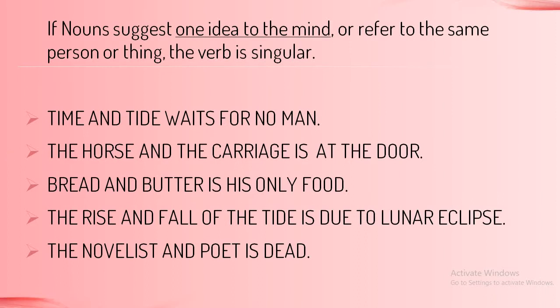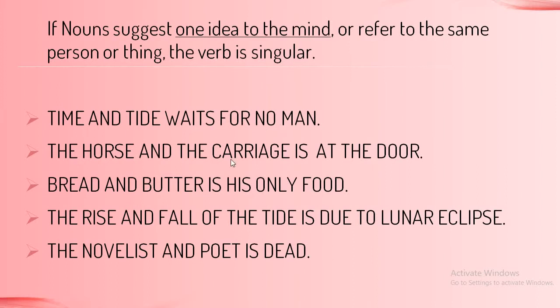It's a proverb. Time and tide are taken together, considered as one unit. So time and tide waits for no man.